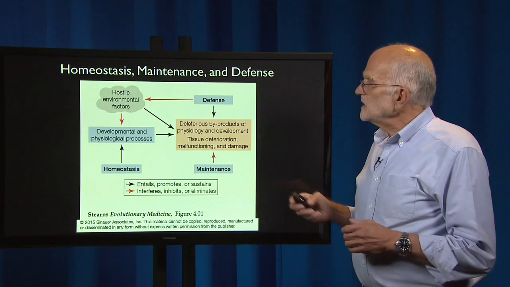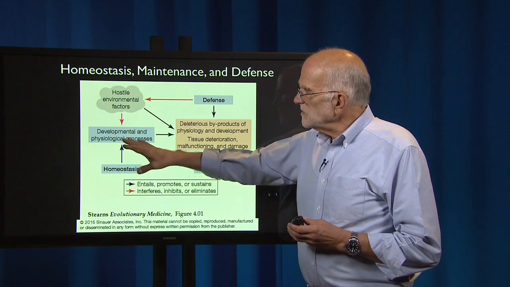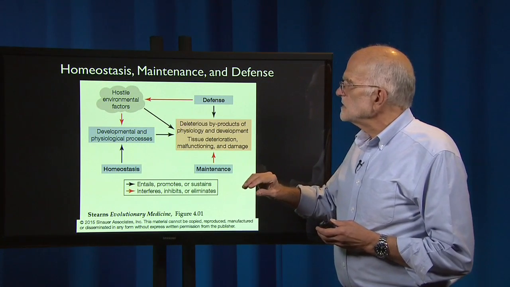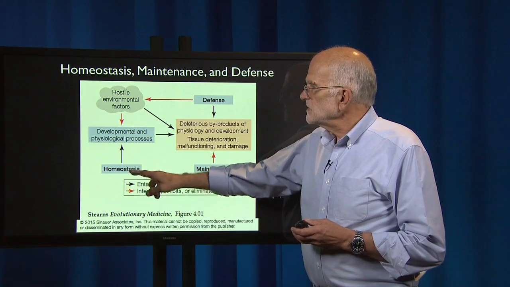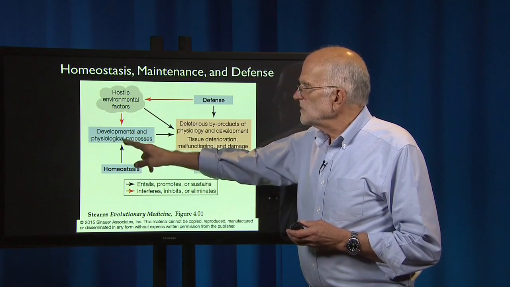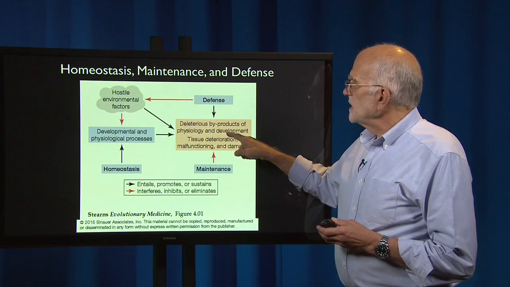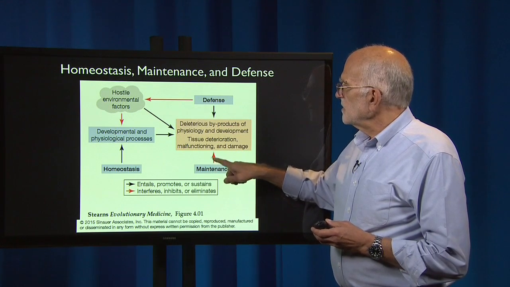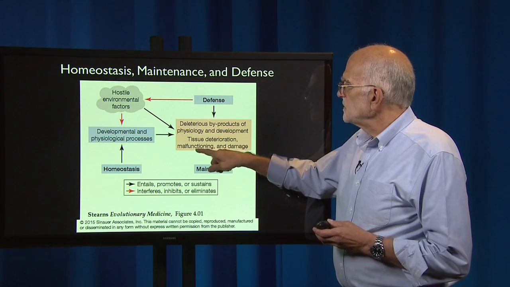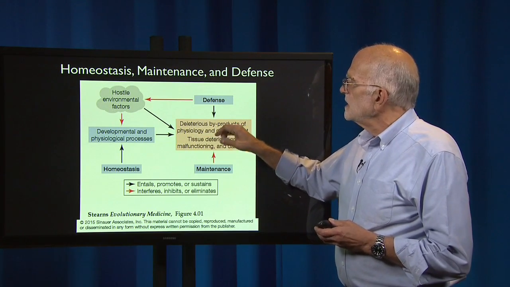So if we look at that in the form of a diagram, we can start with developmental and physiological processes. They are affected by hostile environmental factors, and they are regulated by homeostasis. They produce deleterious byproducts of physiology and development, and the hostile environmental factors can produce tissue deterioration, malfunction, and damage, as well as the normal processes.